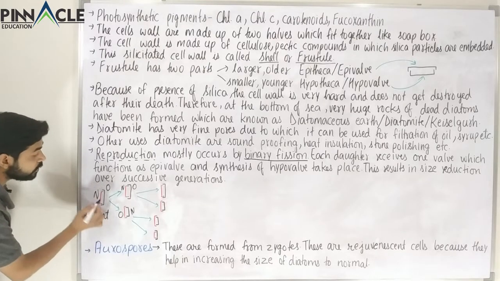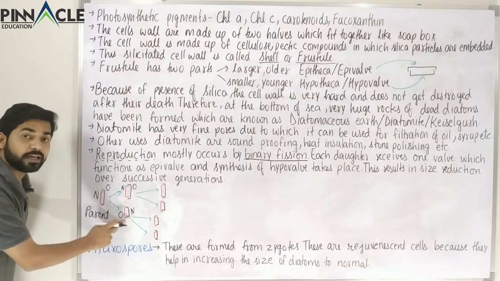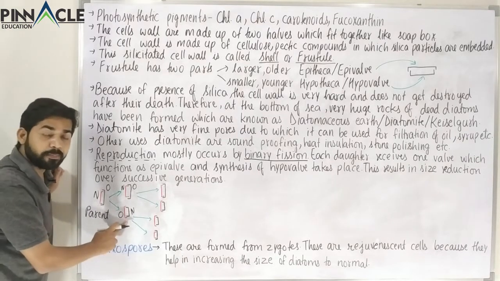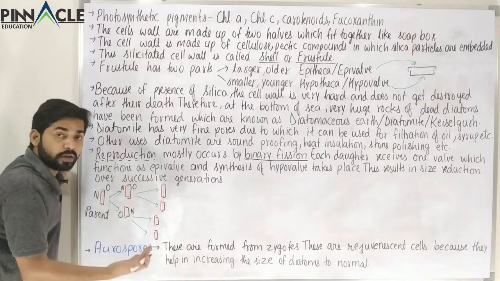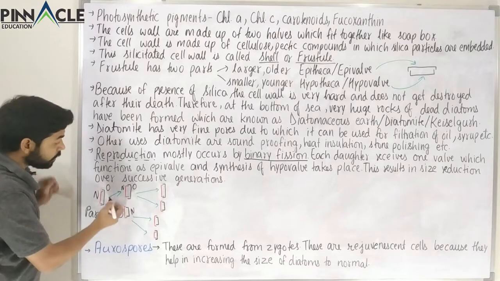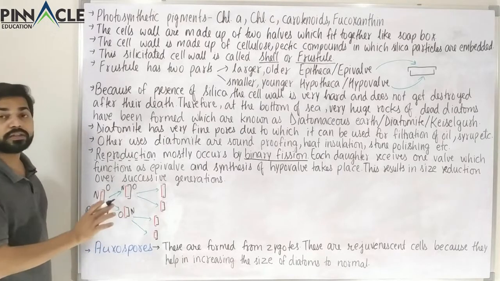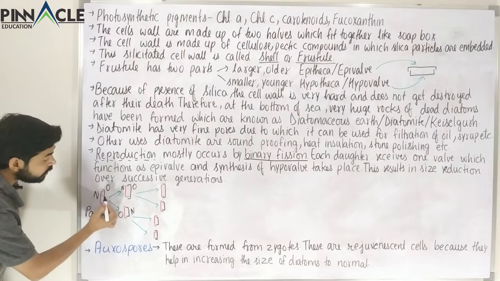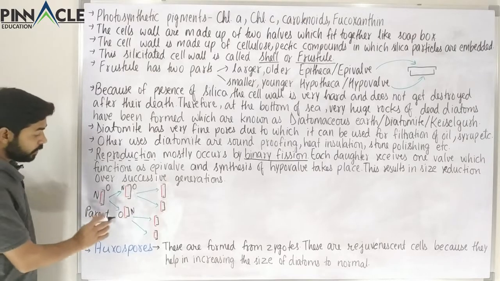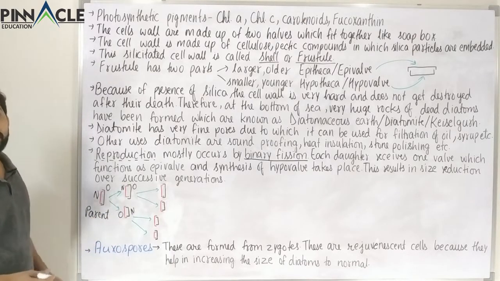Because the hypovalve of the parent is now the epivalve of the daughter, and obviously the new hypovalve will be smaller than this. So obviously there has been size reduction, but in this daughter there is no size reduction. Why? Because the epivalve of the parent is also the epivalve of the daughter, but here the hypovalve of the parent is the epivalve of the daughter.